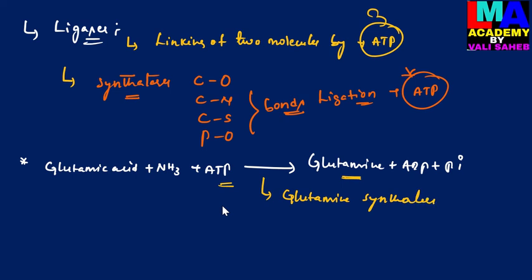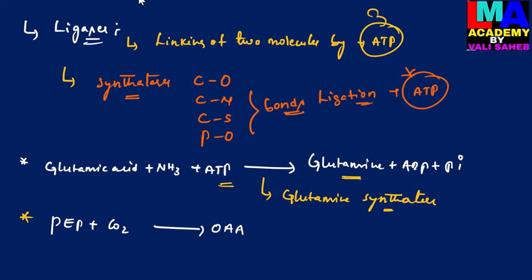So the synthetases are the enzymes which belong to the sixth class of enzymes, the ligases. And then another example related to the ligases: PEP, phosphoenolpyruvate, reacts with carbon dioxide and is further converted into oxaloacetic acid.